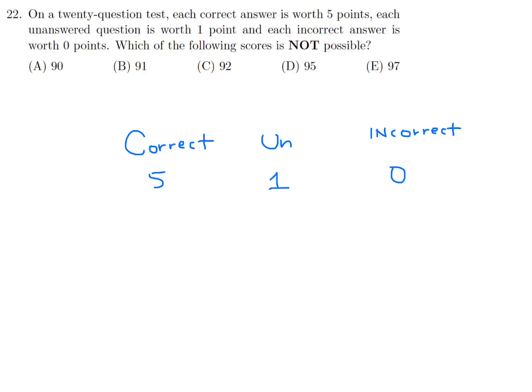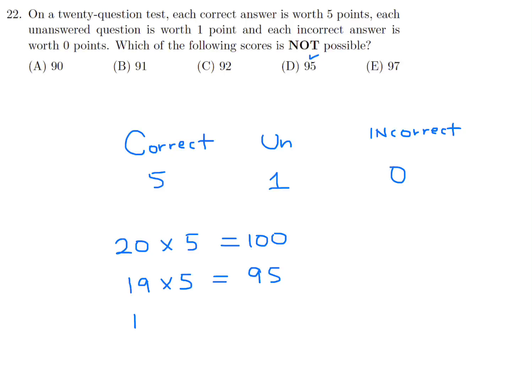So first and foremost, what's the maximum? Well, you get all 20 questions correct. And for each, you get 5 points. And therefore, that's 100. So that is possible. What if you get only 19 correct? Well, if you get 19 correct, you get 19 times 5, which is 95. So this definitely looks possible, and 100 is possible.